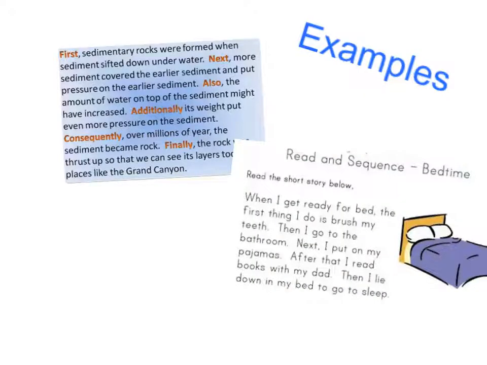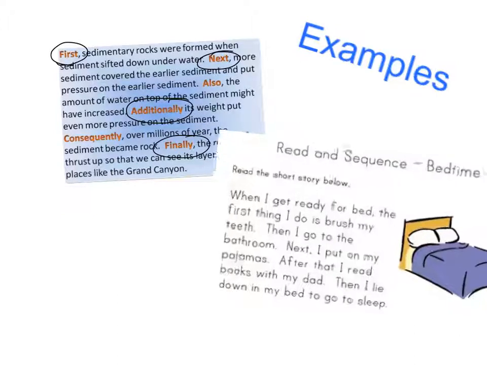Here are some examples of using those transition words or our sequencing words in writing. You will notice that the author uses words like first, next, additionally, and finally within their writing. We know that these are put in an order because of using these words.